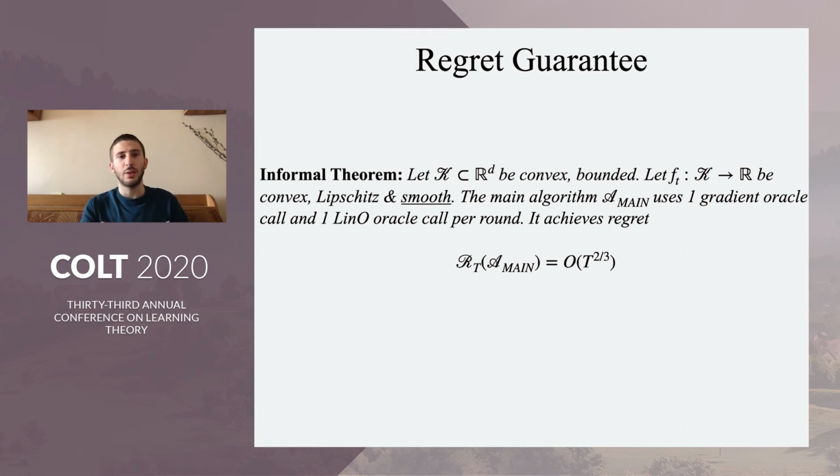The regret guarantee for this main algorithm we just described is as follows. The assumptions are that the constraint set should be convex and bounded, and our functions should be convex, Lipschitz, and of course smooth. In this setting, our main algorithm uses only one gradient oracle call and one linear optimization call each round, and it gets t to the 2/3 regret, which is an improvement, as already said, upon previous work.